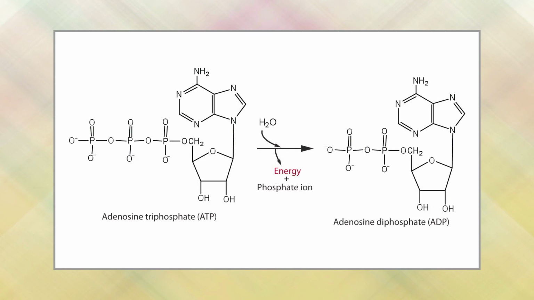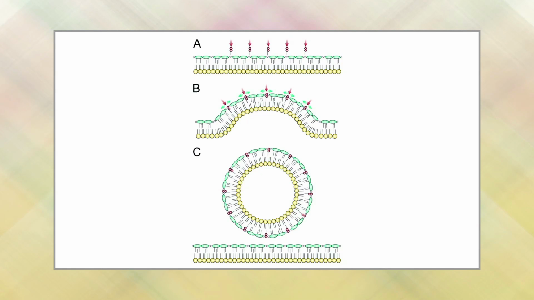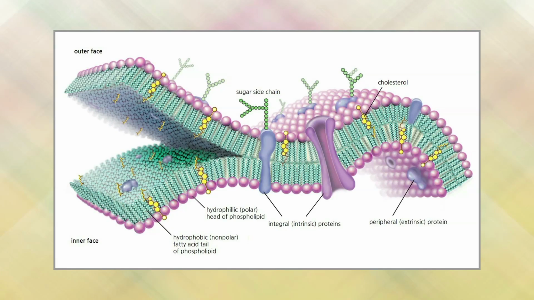Once the appropriate adapter molecules bind to each other, energy stored and released by ATP forms a fusion pore between the vesicle membrane and plasma membrane. The contents of the vesicle are released to the exterior of the cell as the fusion pore widens. The vesicle ultimately becomes part of the plasma membrane or is recycled back to the cytoplasm. Exocytosis is also involved in the elimination of waste from the cell.